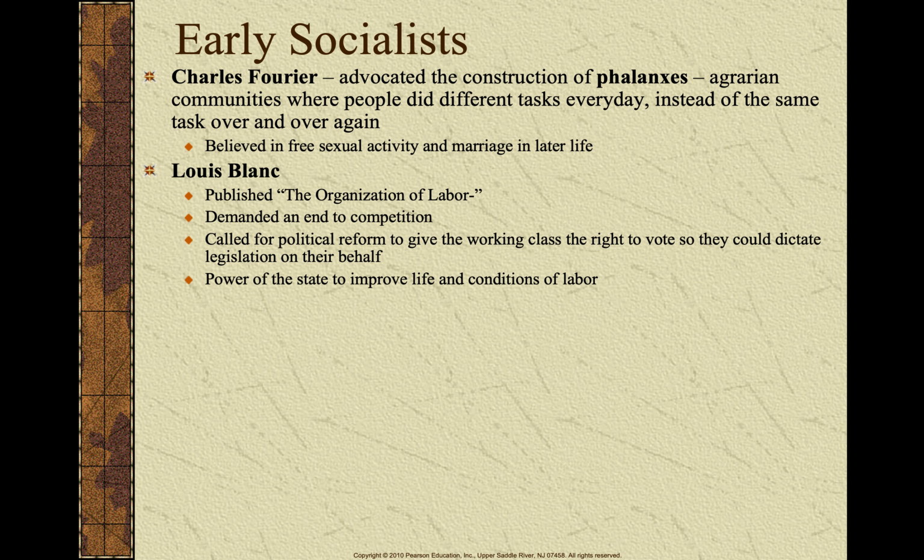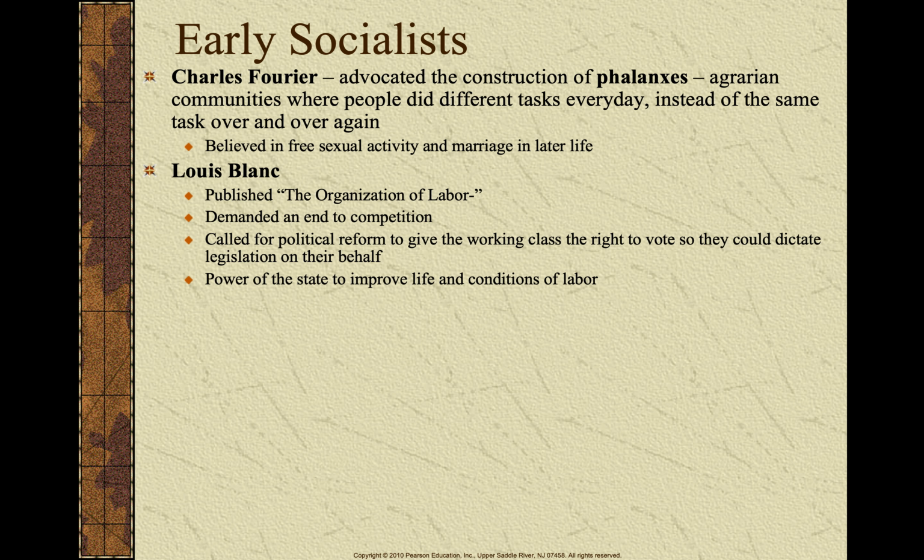He published Organization of Labor, and he demanded an end to competition. He thought competition was harmful to the economy. He called for political reform to give the working class the right to vote so they could dictate legislation on their behalf. And he believed the power of the state could really help improve life and the conditions of labor.